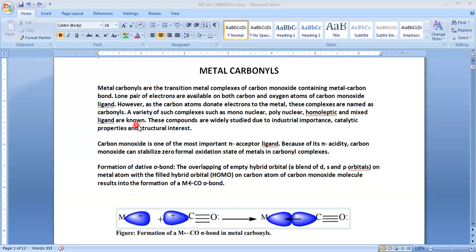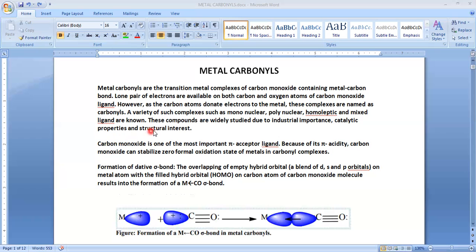In the next slide we will discuss the classification of carbonyl compounds. These compounds are widely studied due to their industrial importance. Why are we studying this? Because of its industrial importance, particularly as catalysts in synthesis in some industries.